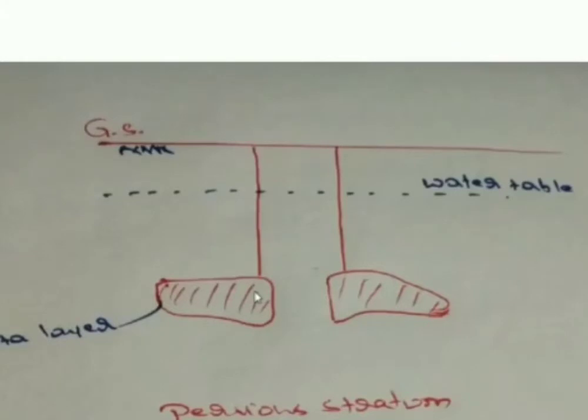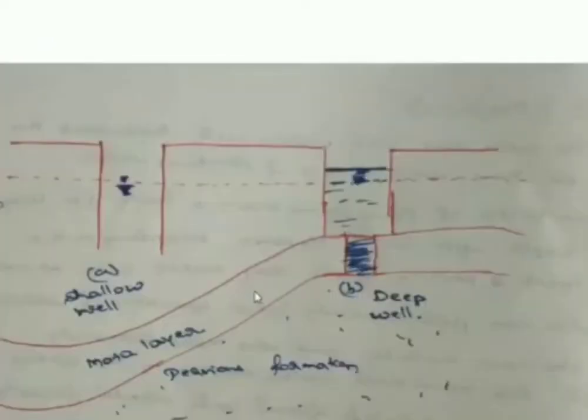This particular layer is also called the impervious or confining layer sometimes, and it is made up of clay, and sometimes it might also consist of some particles of sand. So this layer gives the structural support to the deep well. This is what we can understand from the picture, and this is what you need to write.